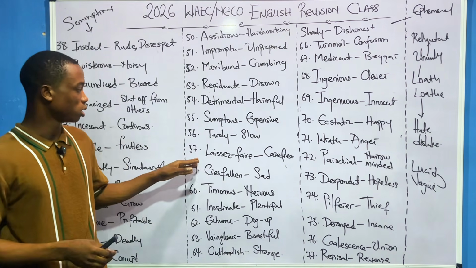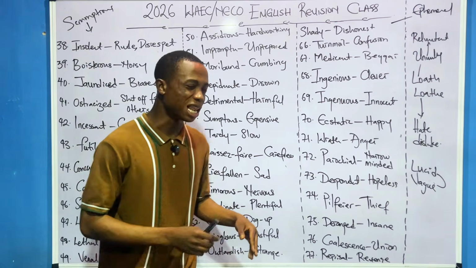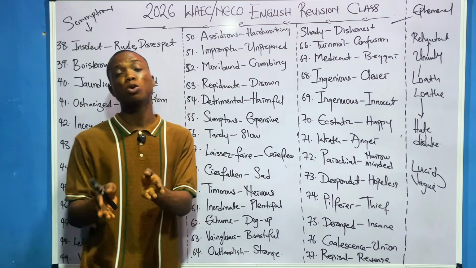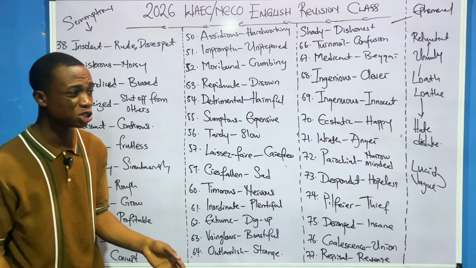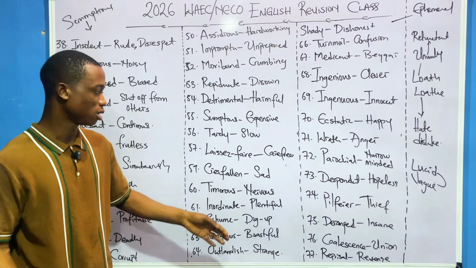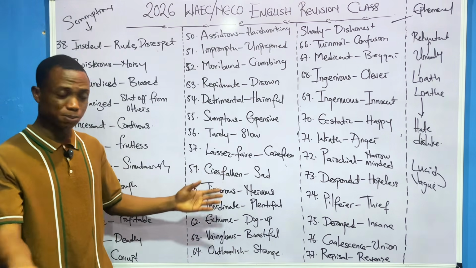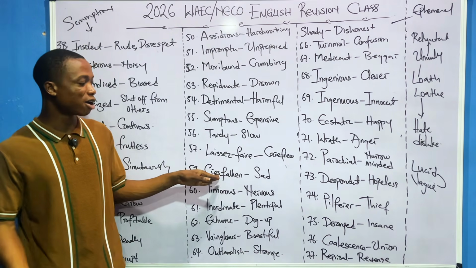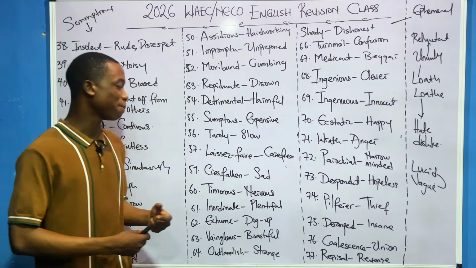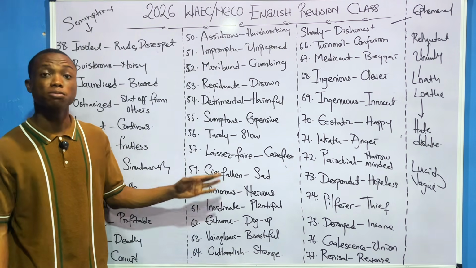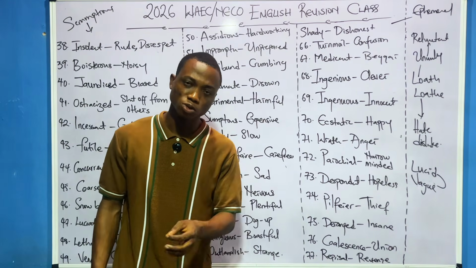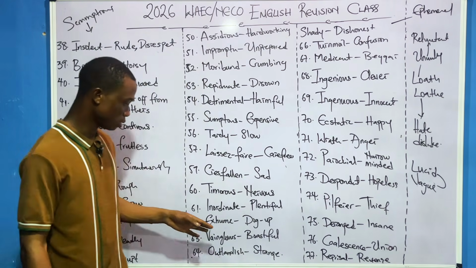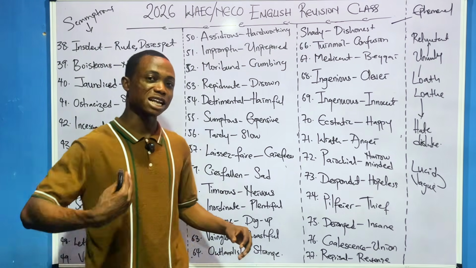Is slow. Then laissez-faire. Laissez-faire also means what? Lackadaisical. Somebody that is what? The person is just there. A very careless person, or a carefree person. A careless person. That's laissez-faire. Then crestfallen. It means that person is what? To be sad. Crestfallen means sad. Timorous means to what? To be timid, to be nervous, to be scared. Yes.